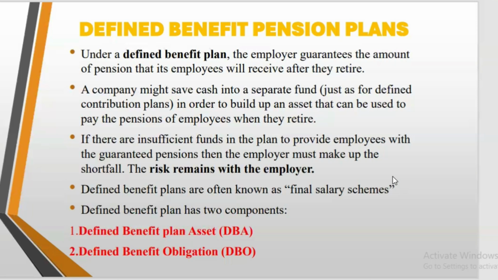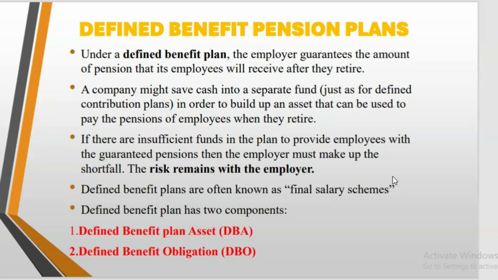So we said with that one, the risk or the responsibility does not lie with the company after they are done paying your contribution. It lies with the third party, right? The defined benefit is the opposite of the defined contribution. So with that one, instead of a fixed and regular payment being made to a third party, the entity themselves set up a fund, they create a fund in which all contributions are made on your behalf.